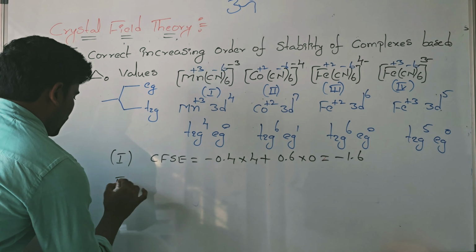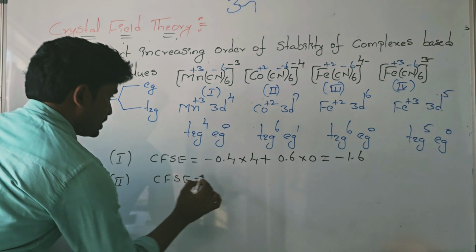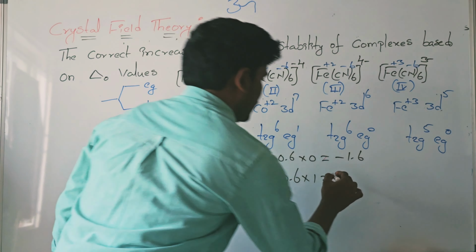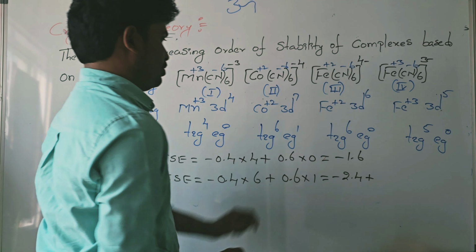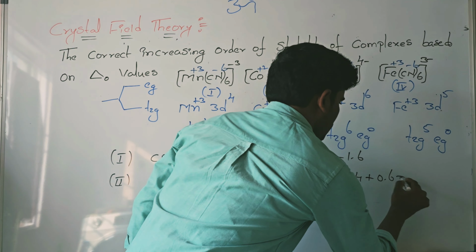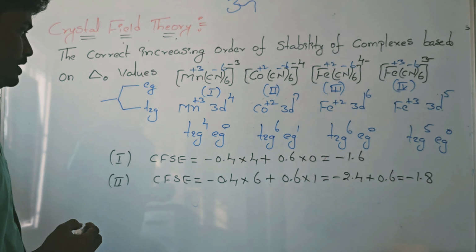Next, the second complex: t2g6, eg1. So minus 0.4 into 6 plus 0.6 into 1, which is minus 2.4 plus 0.6, so minus 1.8.